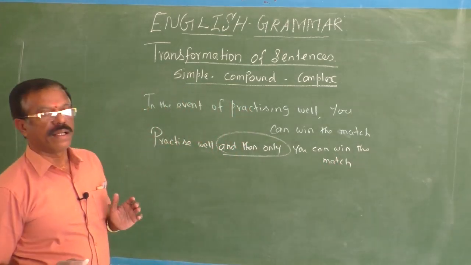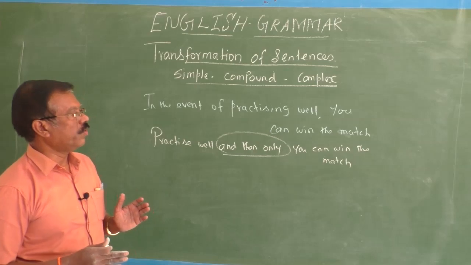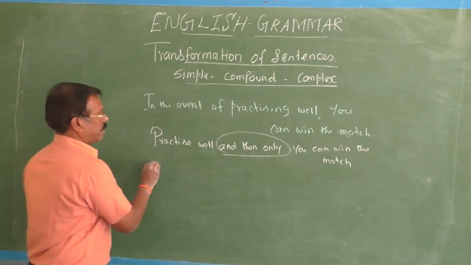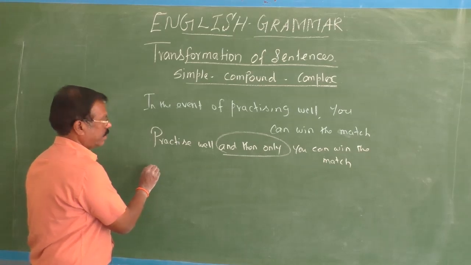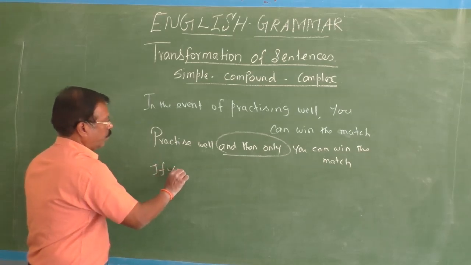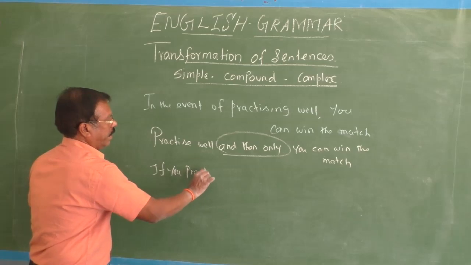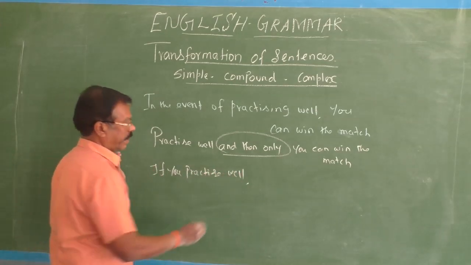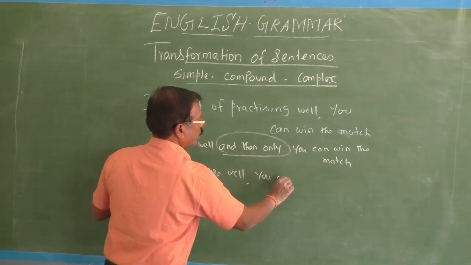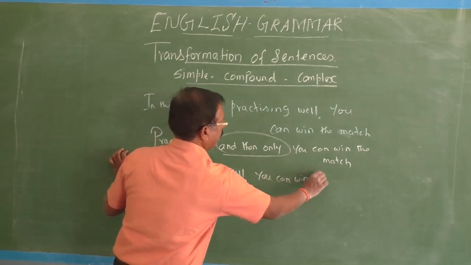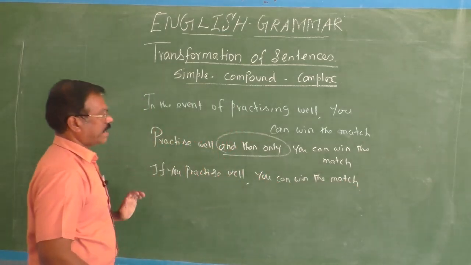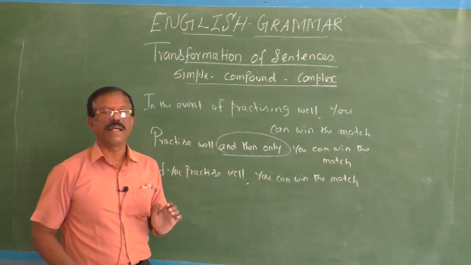Practice well, and then only you can win the match. Okay. Next, complex: if you practice well, comma, you can win the match. Okay. So if you practice well, you can win the match.